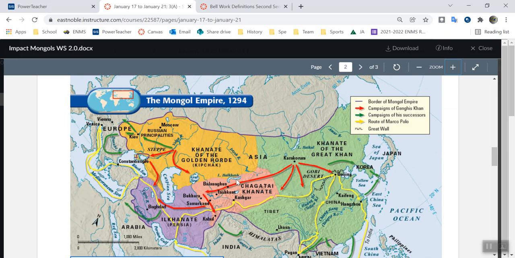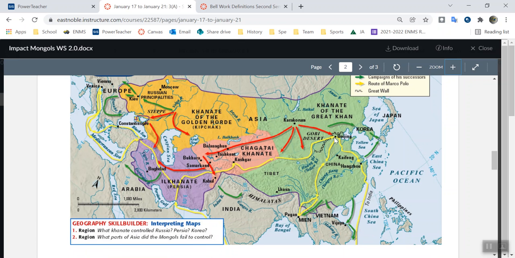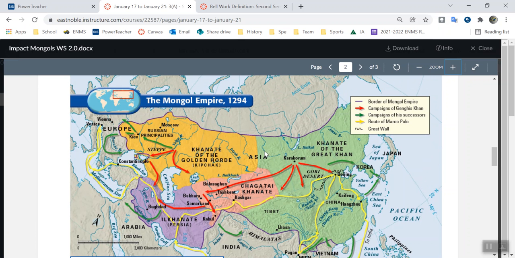So look at all the stuff that's colored. That's what they did conquer. What parts did they not? Just answer questions based off the map that you see there. You will have to use the key for a couple of the answers as well.